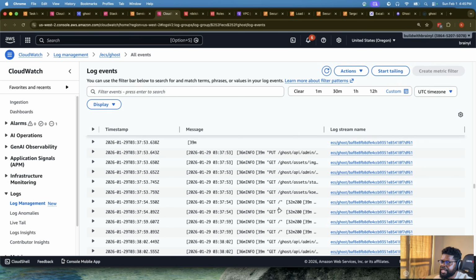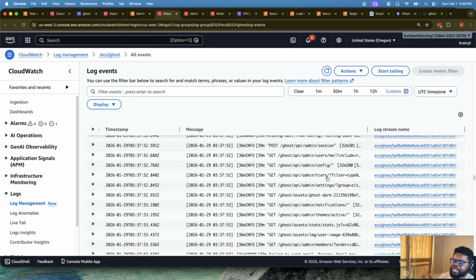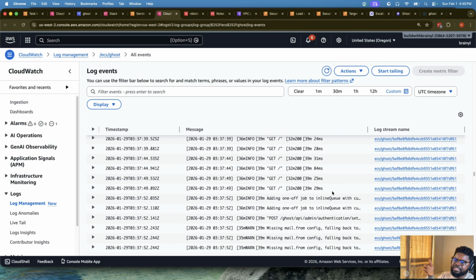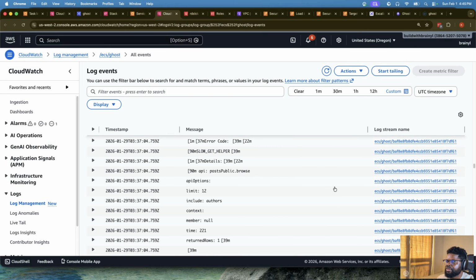Maybe just health check too. There are some failures here, but it's fine. If you remember, we didn't use EFS. We didn't use any mount points. Ideally, we're supposed to set up a mount point for many of the assets that we're going to be using to be stored. But right now, we're not really doing that.